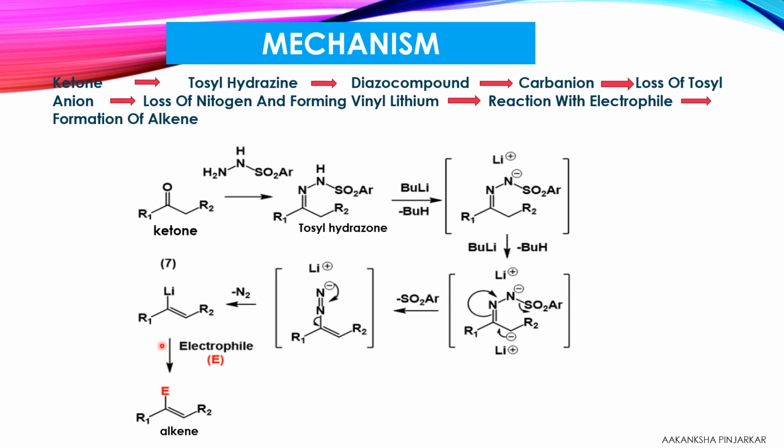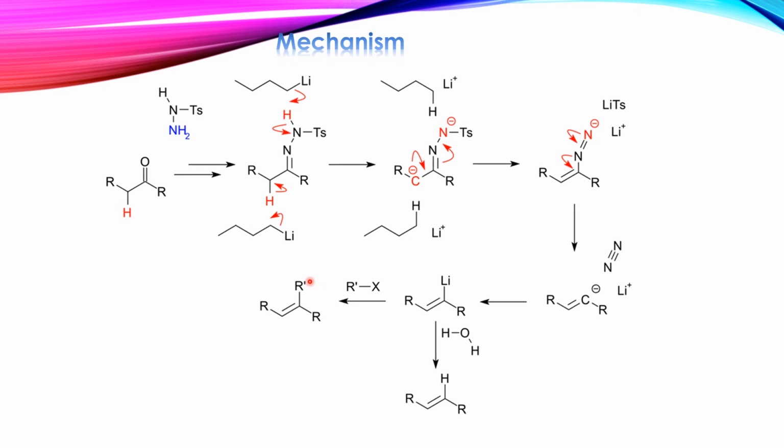This is the mechanism of the Shapiro reaction. We can revise this mechanism: the ketone gets converted into tosylhydrazone, which forms the diazo compound, a carbanion, loss of tosyl anion, and loss of nitrogen forming the vinyl lithium, which reacts with an electrophile, resulting in the formation of the alkene. Next, here I have again explained the mechanism of the Shapiro reaction.